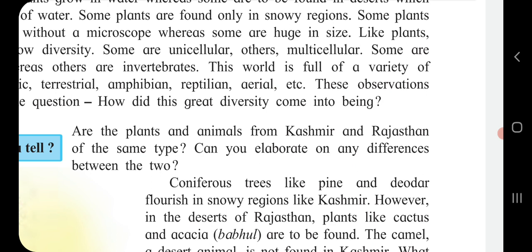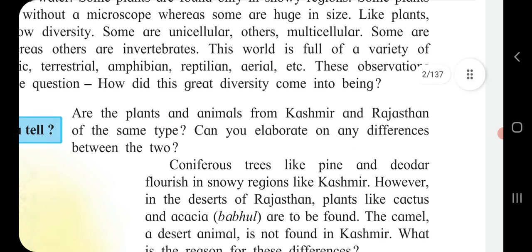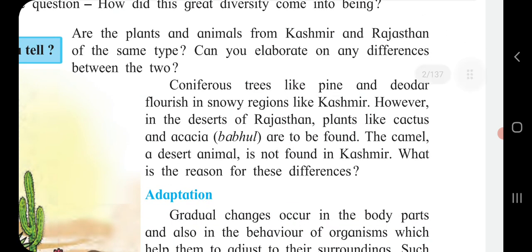But the plants of Rajasthan, which is a desert region, are either leafless or their leaves are small, needle shaped, or modified into thorns, so the loss of water can be reduced. The stem stores water and food so that it is fleshy. Means whenever they require, they should be fleshy.